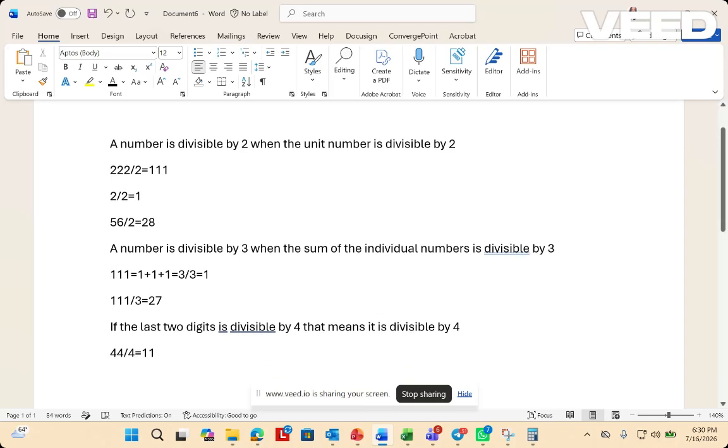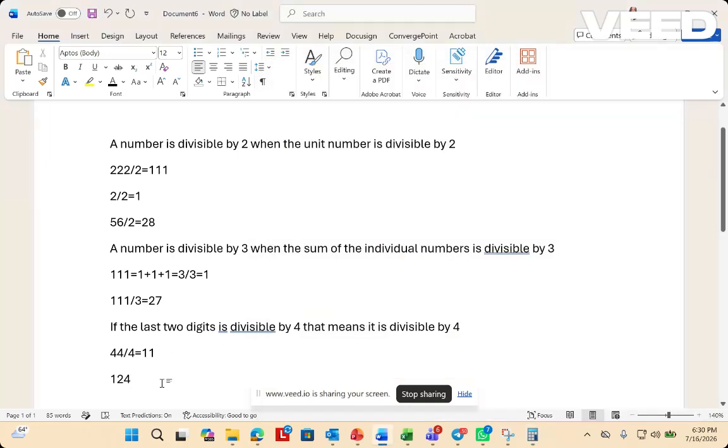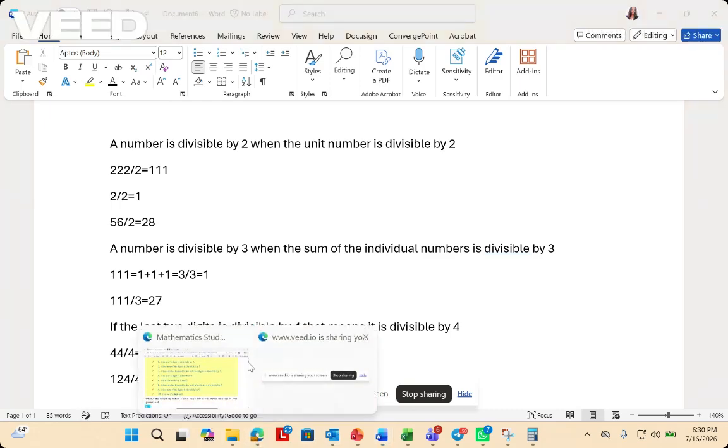And 124 is divisible by 4 because 24 is divisible by 4. If we divide 124 by 4 we get 31. So there is this kind of rule.